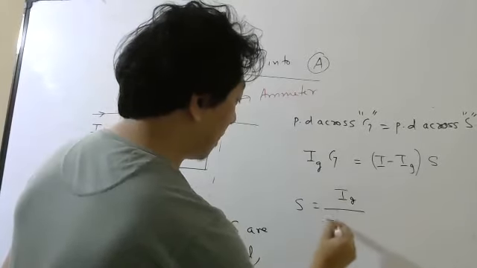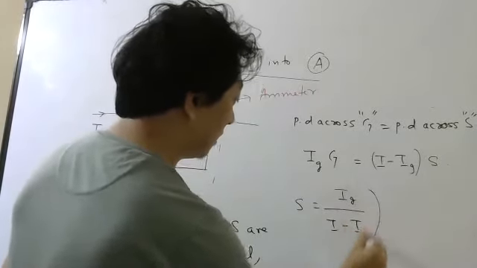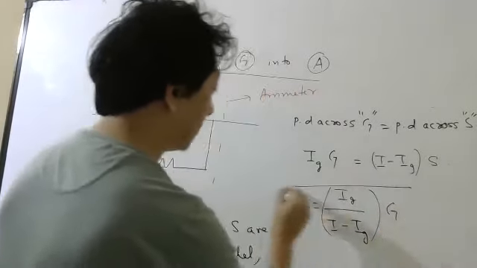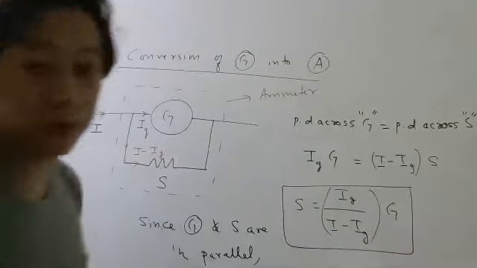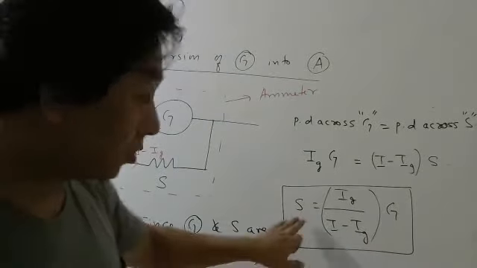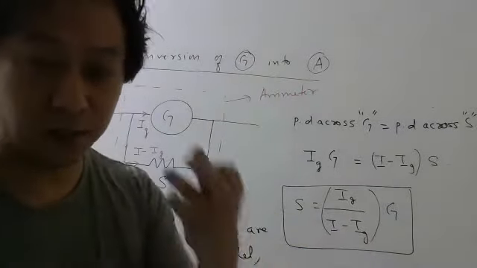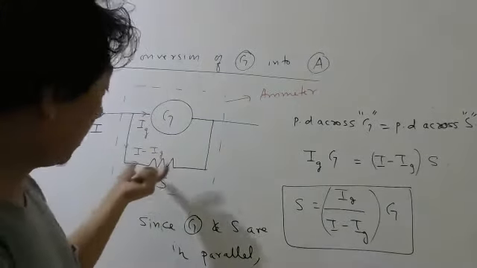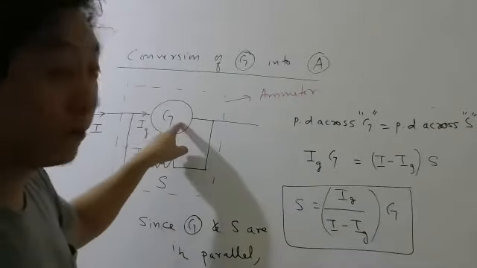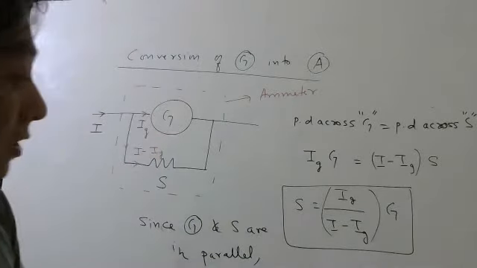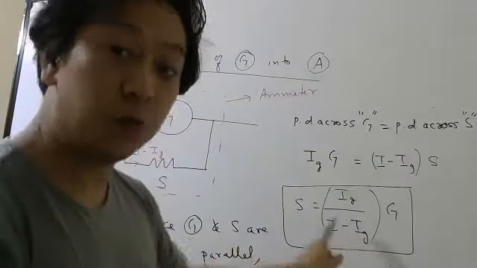S equals Ig divided by I minus Ig, into capital G. So this is the formula which you can use to calculate the shunt. Once we have found the shunt, put that value in parallel to the galvanometer. Then your range will increase from Ig to I.